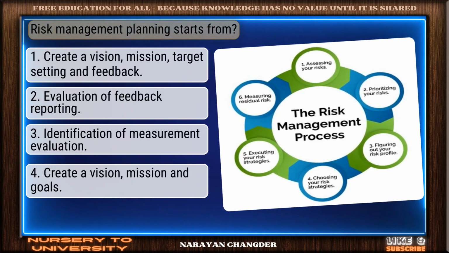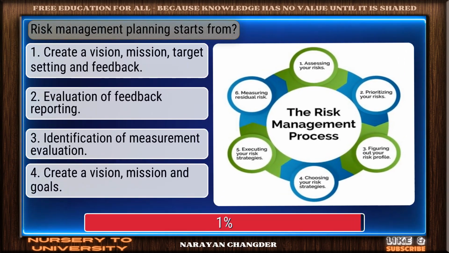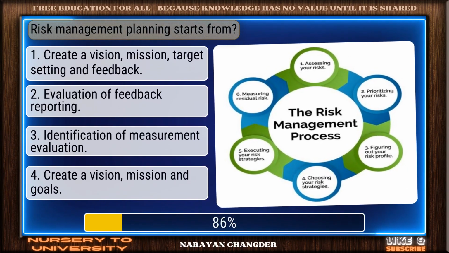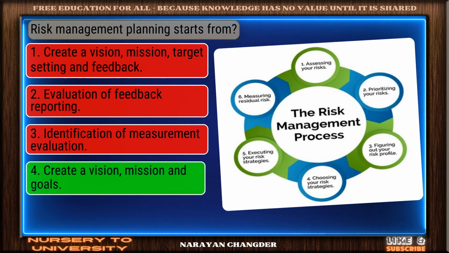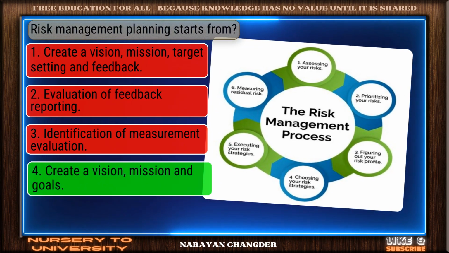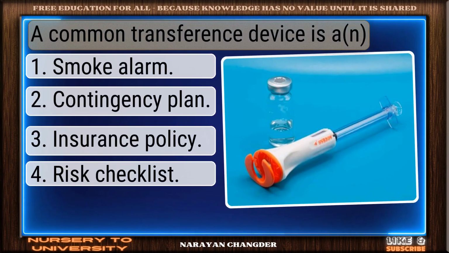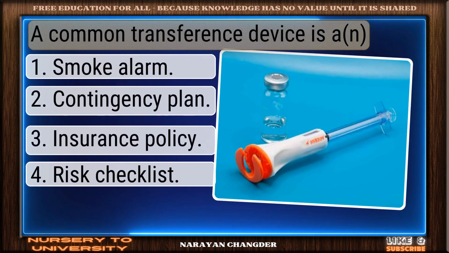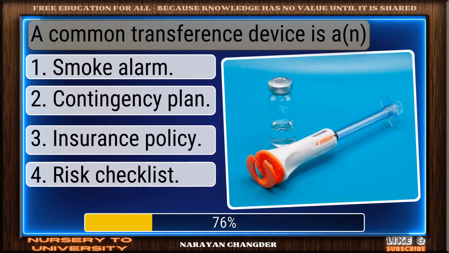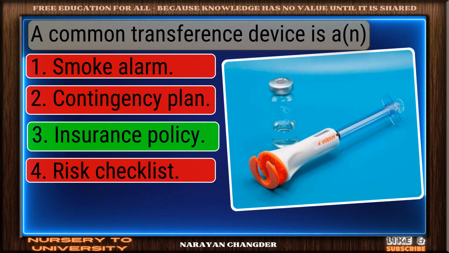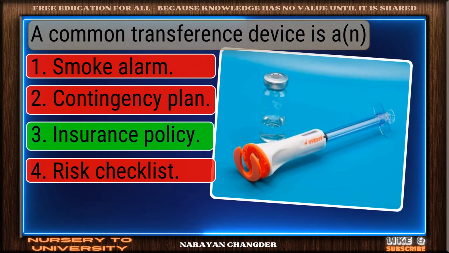Question number 13. Risk management planning starts from. Right again. Create a vision, mission and goals is a valid answer. Question number 14. A common transference device is a. Smart pick. Insurance policy is the correct choice.